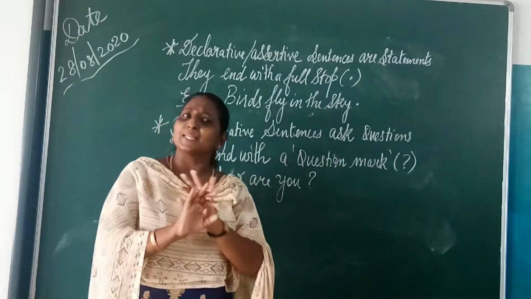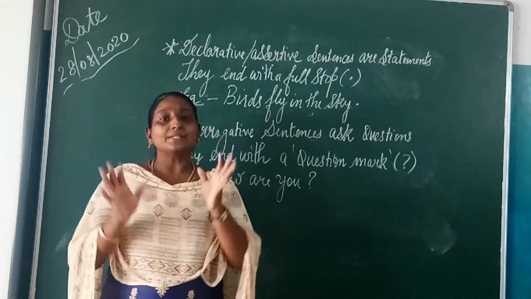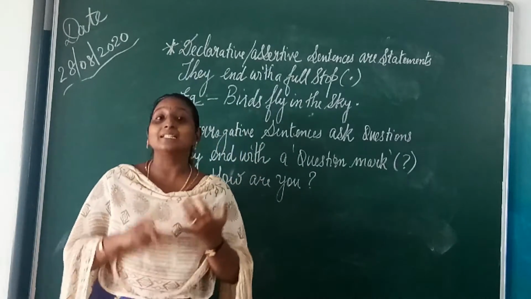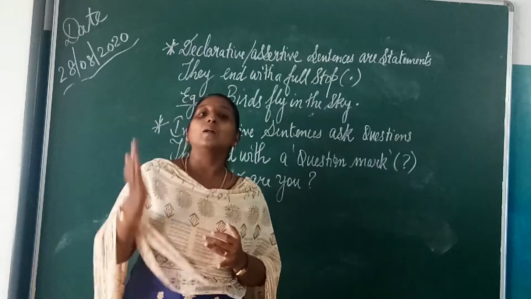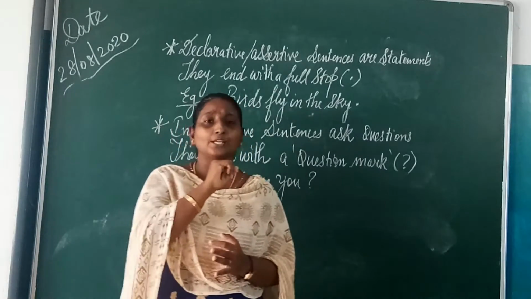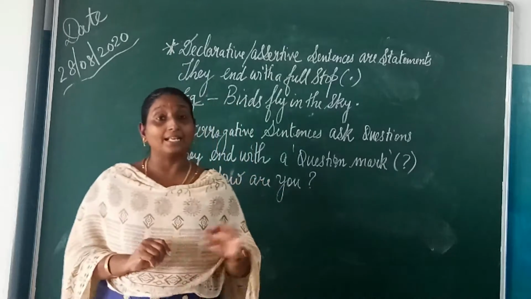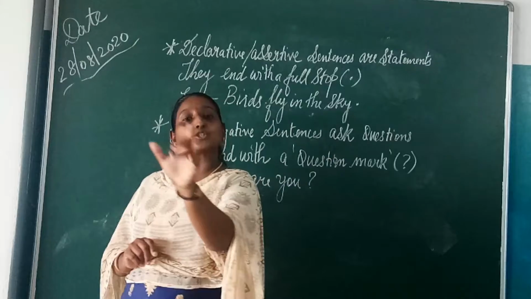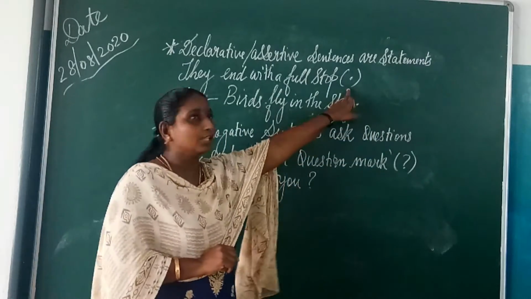This is a simple statement, which can be known as a declarative or an assertive sentence. Keep in mind that it should end with a full stop.